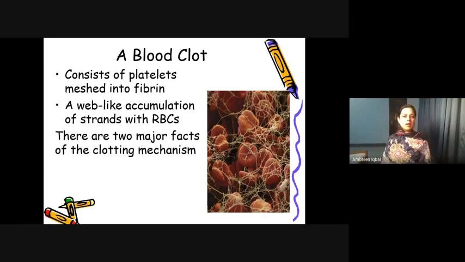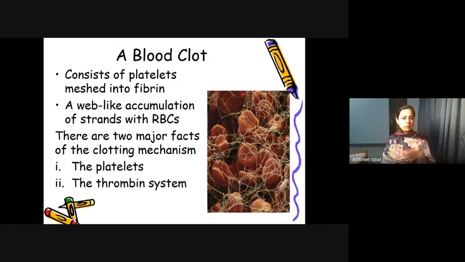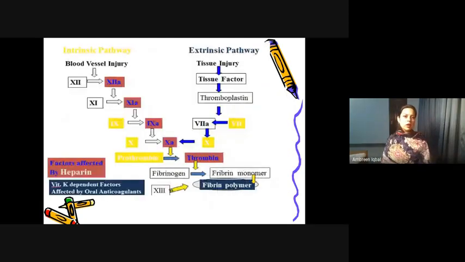There are two major factors in this clotting mechanism: the platelets and the thrombin system. The whole process of coagulation is controlled by different substances, like the platelets, the thrombin system, and the conversion of fibrinogen into fibrin. They all cause the normal process of coagulation. This is a whole chain, a cascade of enzymatic reactions.